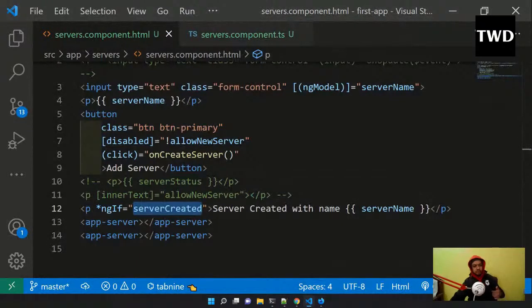So now next, I'm going to have the else part also, but the else part is a bit complicated here.